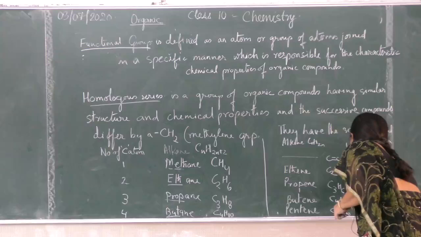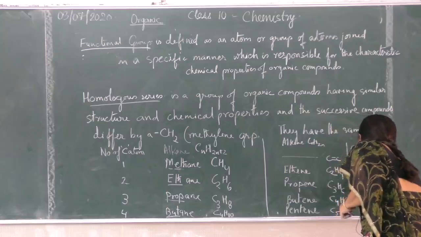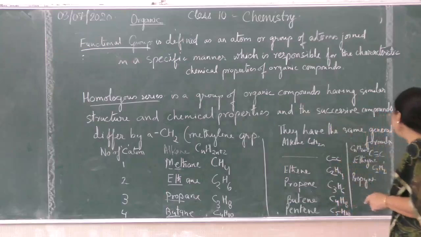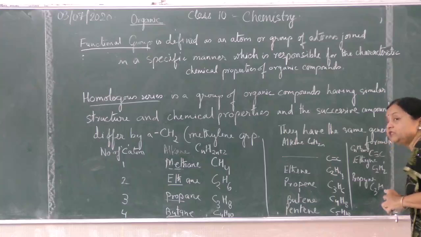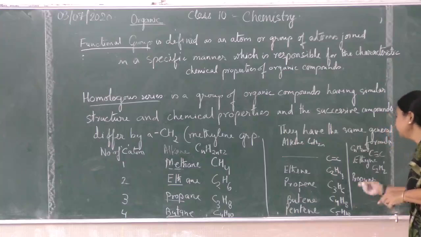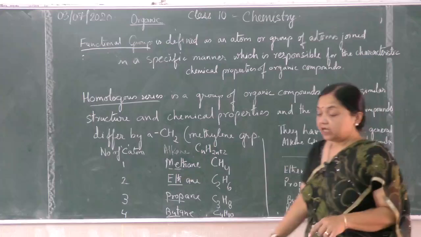Then propyne. Prop means C3, so C3, now 2n means 6, minus 2, that means 4, hydrogen is 4. Similarly, you can calculate for the others also.